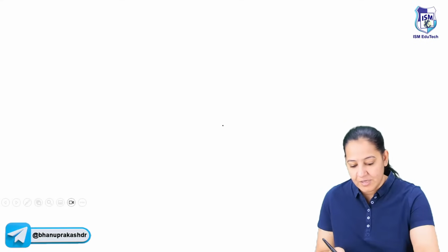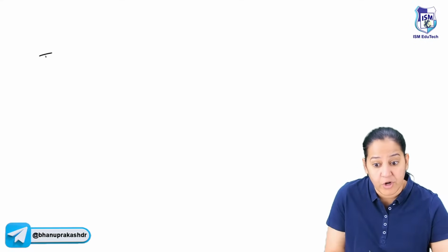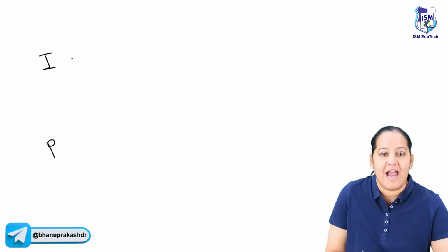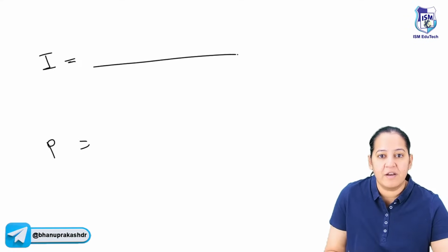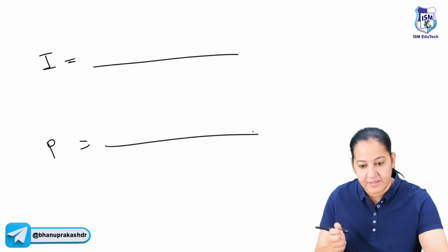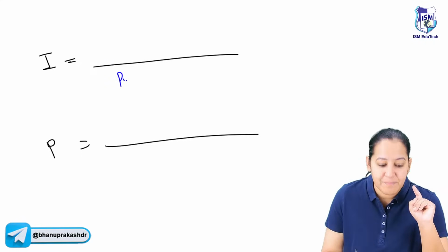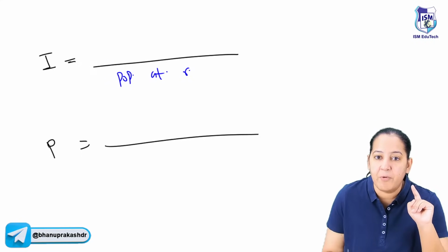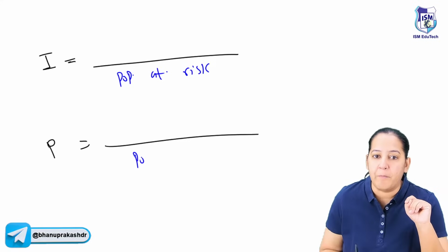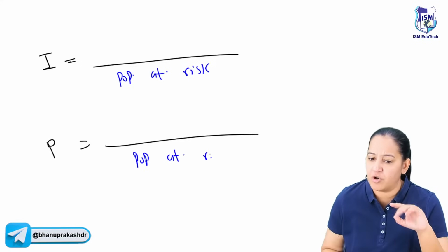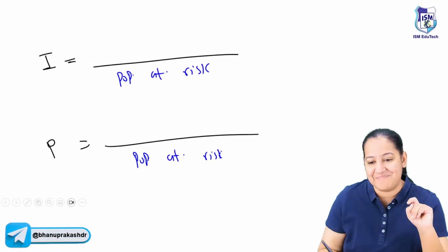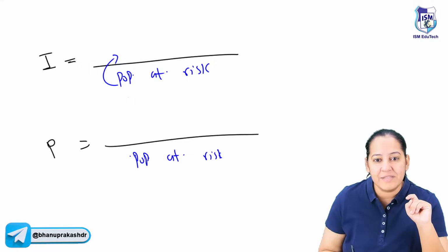Can you tell me the formulas of both of them together? I will show you a few more questions based on that. Incidence and prevalence. So tell me the numerator and denominator in each of them. The denominator is same in both of them. It is population at risk. Here also population at risk. You can say total population or population at risk. What is the numerator? That matters. What is the numerator here?